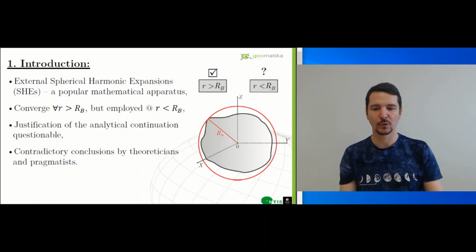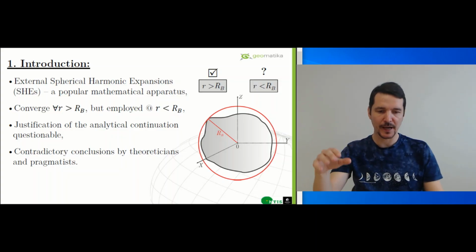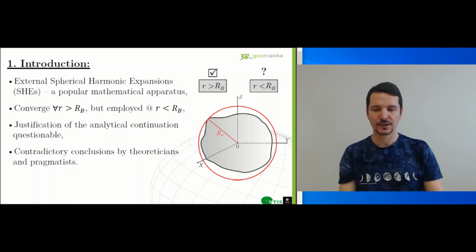External spherical harmonic expansions are a popular mathematical tool for computing gravitational field quantities. The convergence domain of the series is the space above the minimum Brillouin sphere. Besides, we commonly use these series inside the bounding surface. Justification of this analytical downward continuation procedure has been debated for decades, but conclusions may be indefinite and even contradictory.